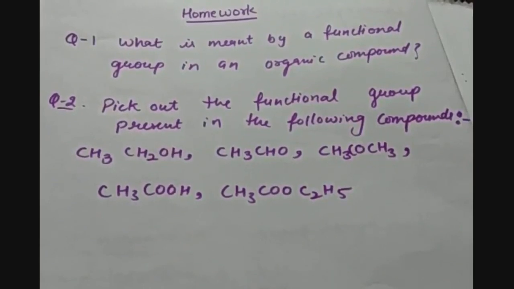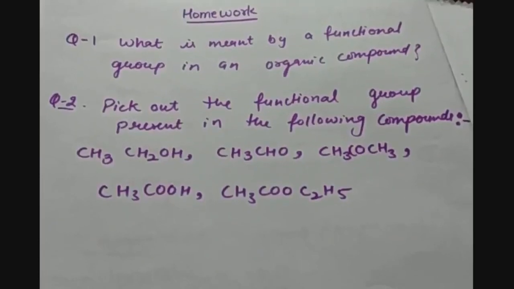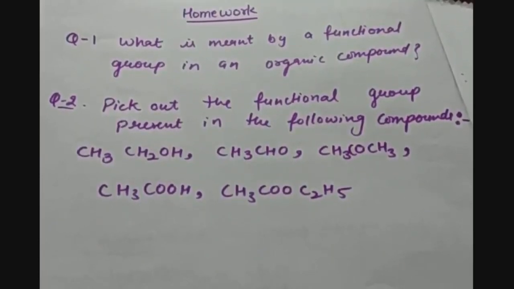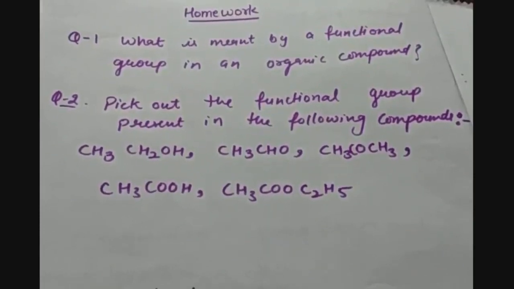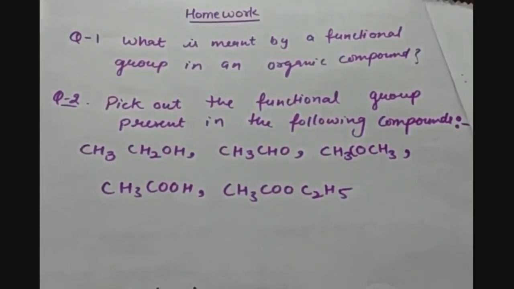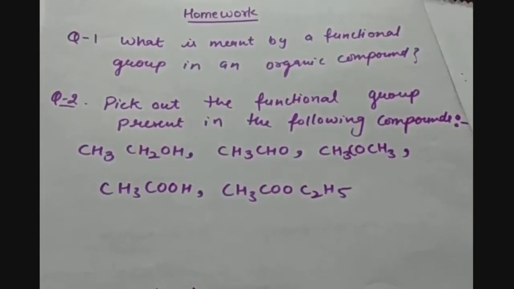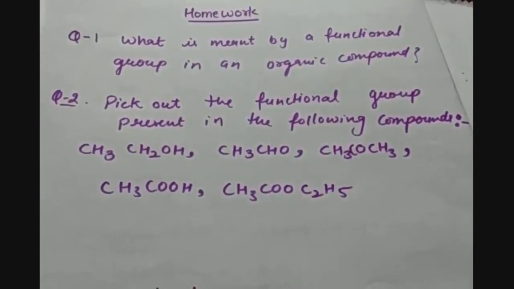Then we have CH3COOC2H5. It seems to be like R, that is the chain of carbon atoms, then COO, again some chain of carbon atoms, that is R dash. So this we didn't discuss when we were talking about the functional groups, but this is the ester functional group. Let me show you how it is made.